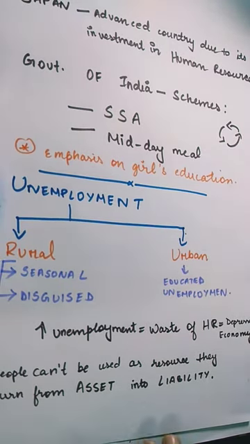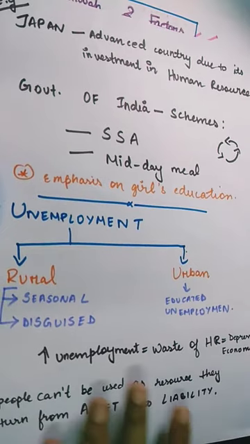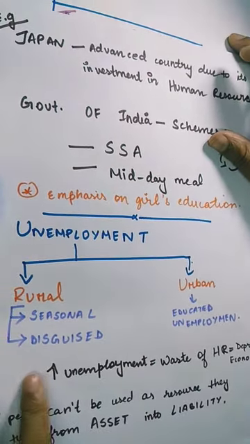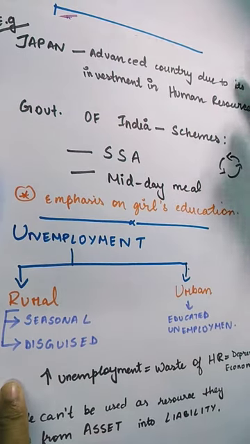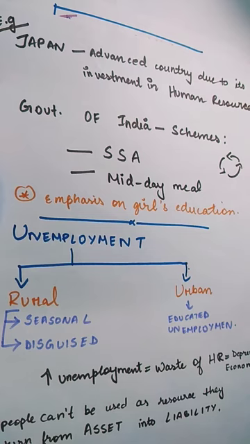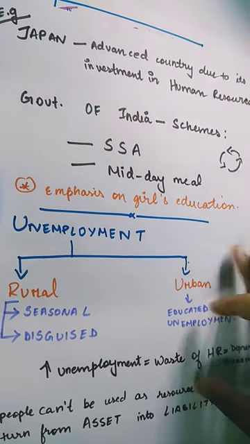So we can here take the example of a very advanced country, Japan. Japan, as we all know, is not very rich in natural resources, but still Japan is considered to be one of the richest and most advanced countries. Why?